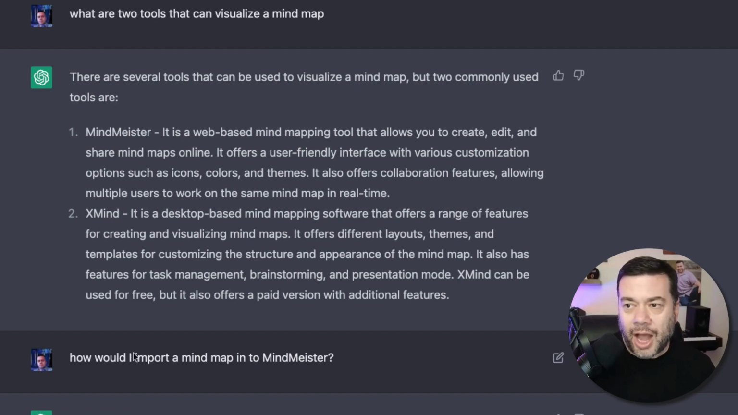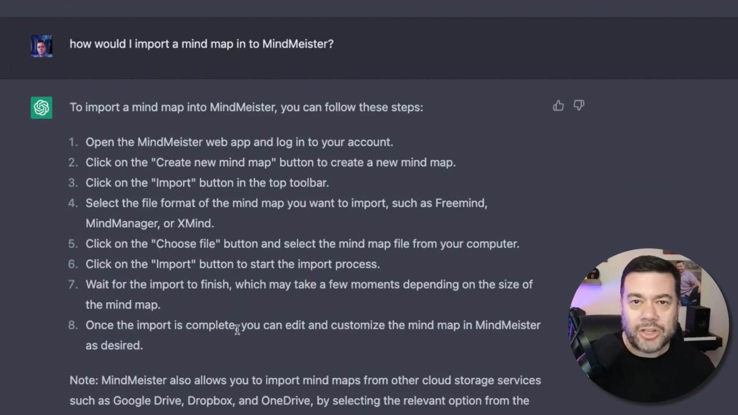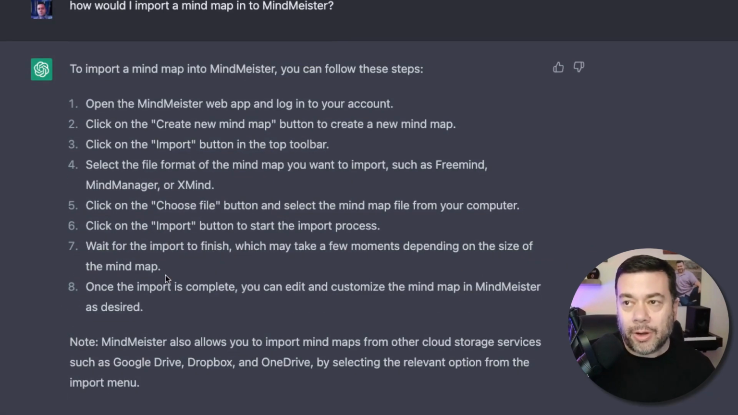So I decide, how would I import a mind map into MindMeister? And so then ChatGPT comes back and tells me, here's how you import a mind map into MindMeister. And it gives me all of the steps. Basically, I'm going to go into MindMeister's web application and select to import a mind map file. Now, I don't know anything about MindMeister files, but I do see here in step 4 that it says select the file format of the mind map that you want to import, such as FreeMind, MindManager, or Xmind.